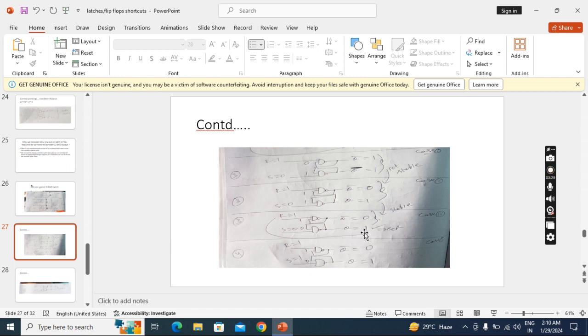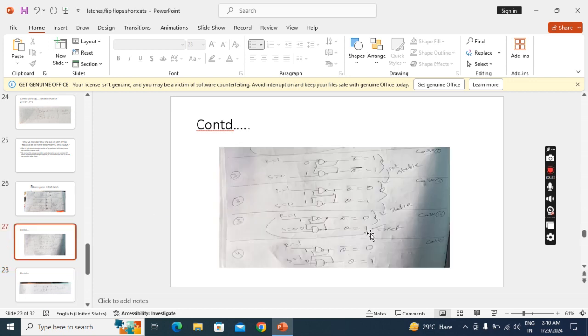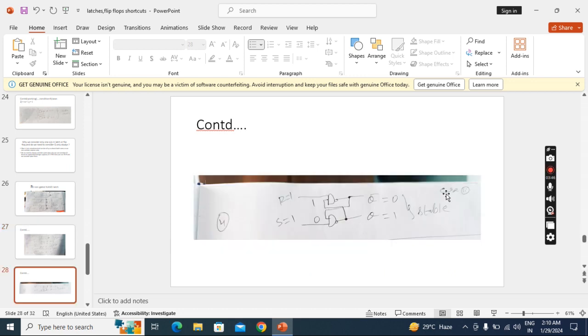Finally, the last condition, when both inputs are 1 1, I took two cases to know the stable output. This is the second case. Whatever the third condition's final stable output, 0 1, that only I am getting in the fourth condition, second case. So this is called hold. This is the explanation about SR and RS. Before seeing this lecture, you have to see the first lecture, SR non-gated NAND latch. Then only you can understand this properly.